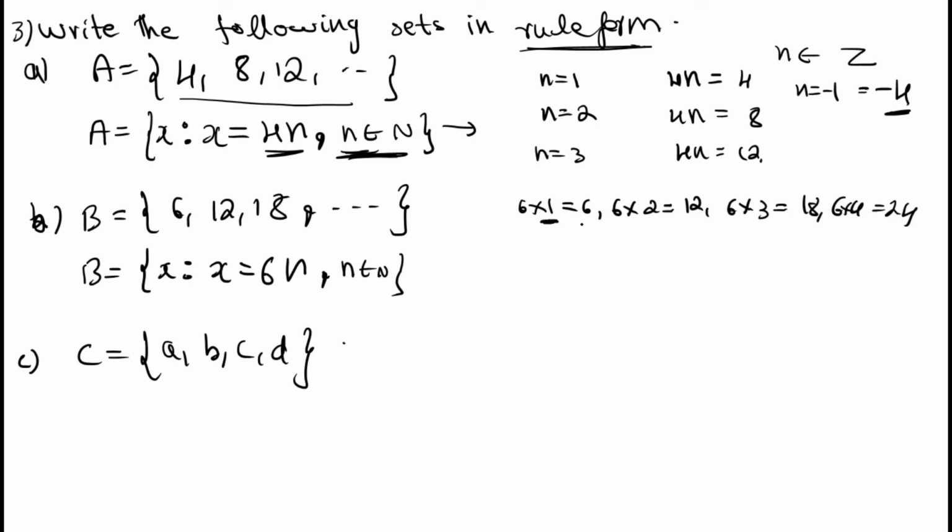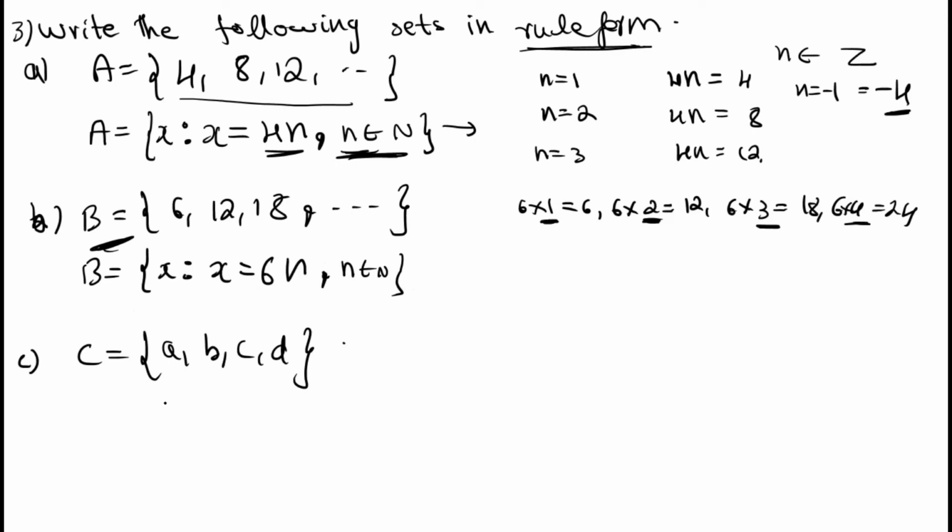N is equal to 1 first number, n is equal to 2 second number, n is equal to 3 third number, n is equal to 4 fourth number. All these numbers are in given set B, so you can write it as 6n, where n belongs to N.